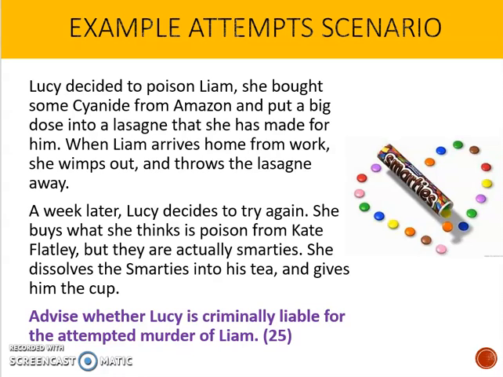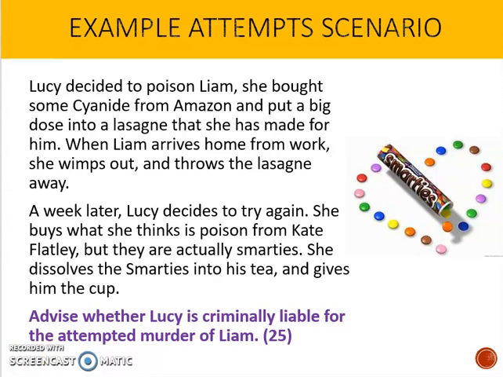So the situation that we've got is that Lucy's decided to poison Liam and she's bought some cyanide from Amazon. She's put a big dose into a lasagna that she's made for him. When Liam arrives home from work, she wimps out and she throws the lasagna away. A week later, Lucy decides to try again. She buys what she thinks is poison from Kate Flatley, but actually it's Smarties. She dissolves the Smarties into his tea and gives him the cup. And you're being asked here to advise whether Lucy is criminally liable for the attempted murder of Liam.